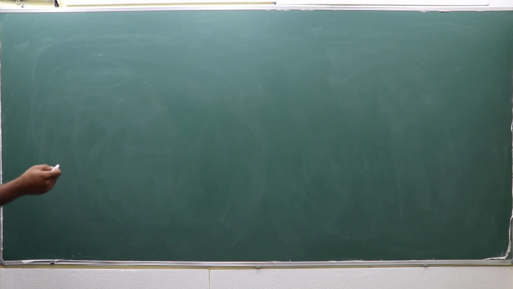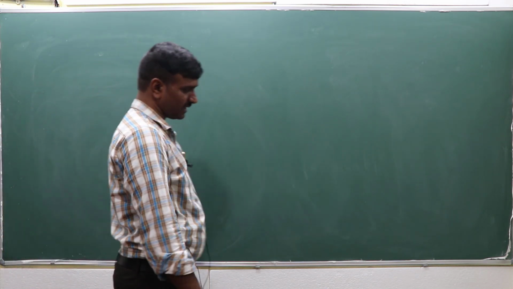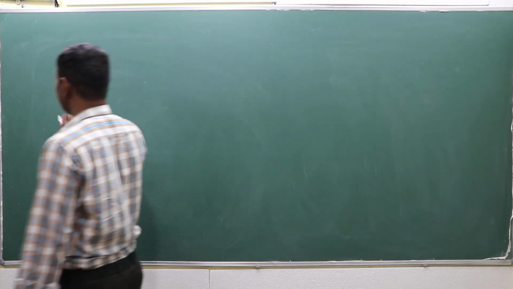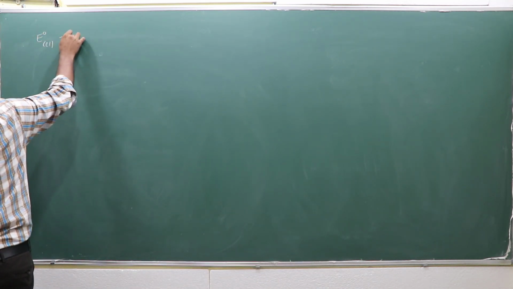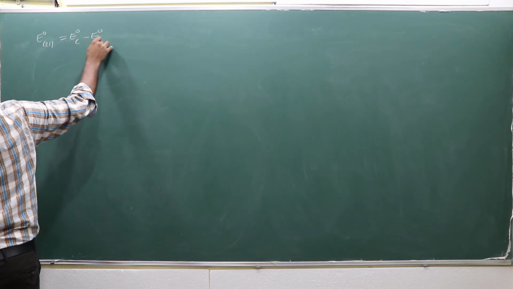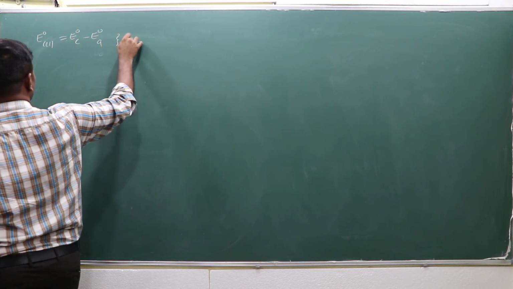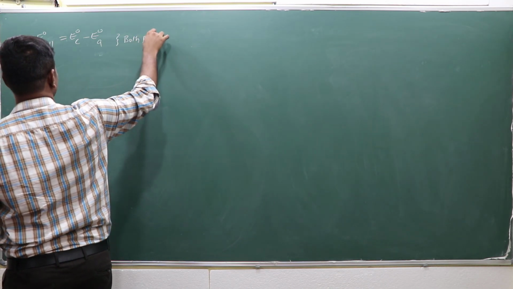Both will be given oxidation reduction potentials: E cathode minus E anode. Or both will be given standard reduction potentials: E0 of cathode minus E0 of anode, if both are reduction potentials.